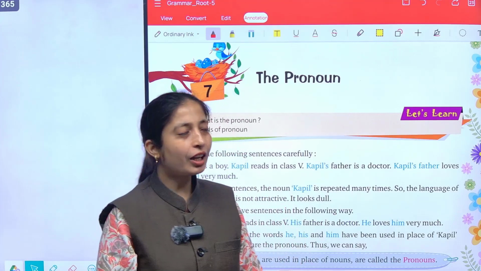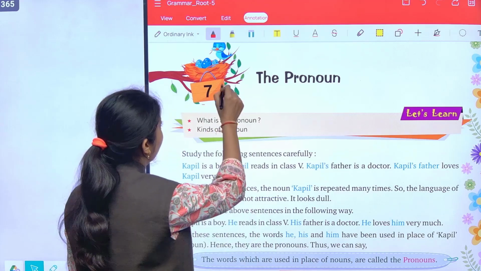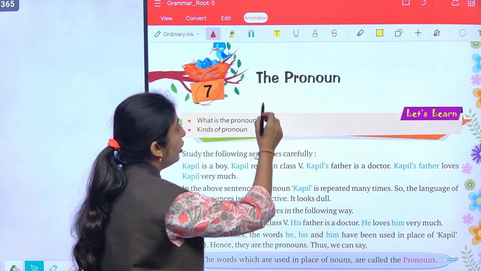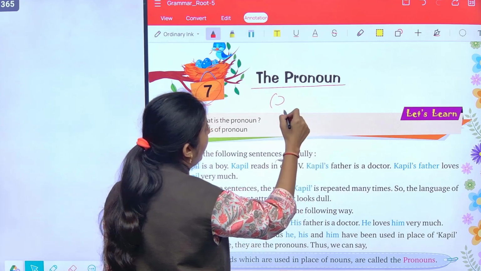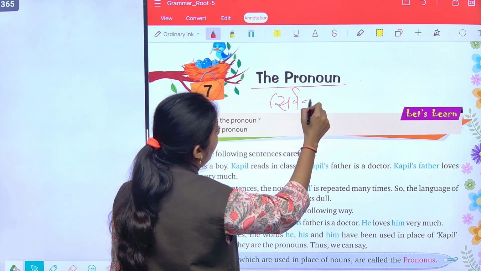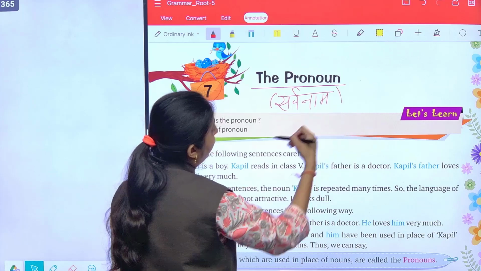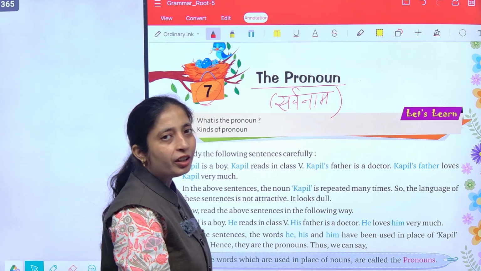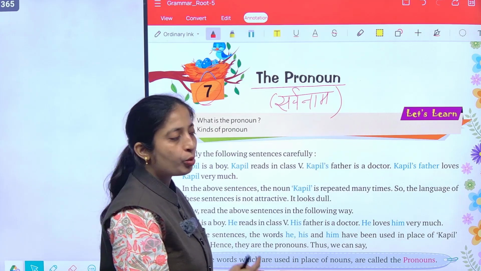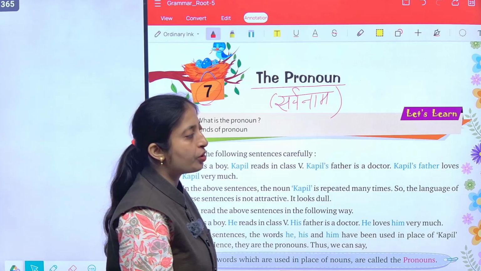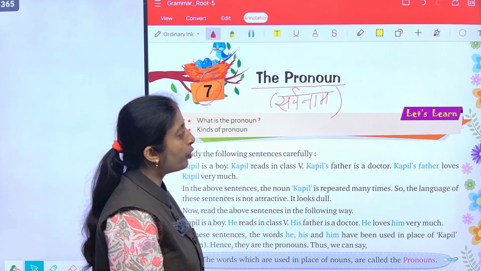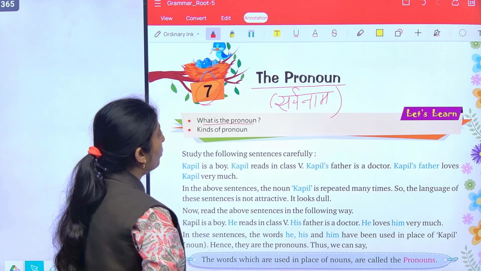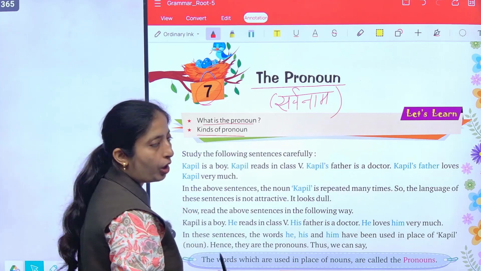Today we will start our new chapter, which is chapter number 7 in our English grammar book. And the name of the chapter is the pronoun. So आज हम सर्वनाम के बारे में जानेंगे. So what are pronouns? Pronouns are the words that are used to avoid the repetition of nouns and are used in place of nouns. So let's learn what is the pronoun and kinds of pronoun.